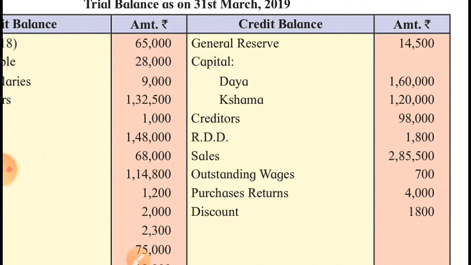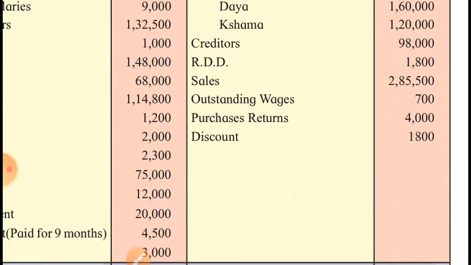I mean the RDD which is given in the trial balance is old RDD and it is deducted from new RDD on the debit side of profit and loss account. The old RDD will be deducted from the total of old bad debts plus new bad debts plus new RDD minus old RDD. You know that. Sales will be shown in the inner column, trading account credit side by sales.